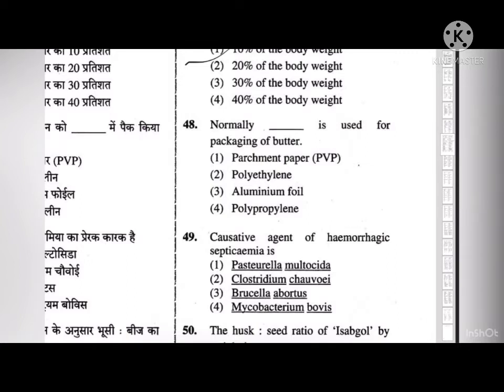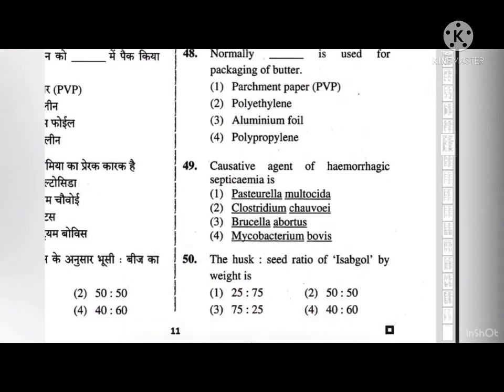Next question, causative agent of hemorrhagic septicemia is option number 1, 2, 3, and 4. The correct answer to this is option 1, Pasteurella multocida.